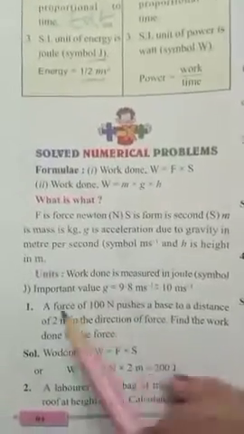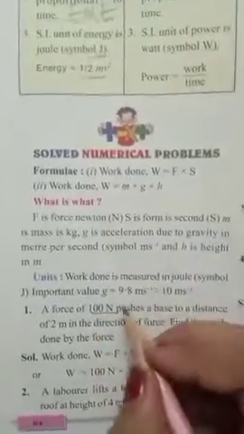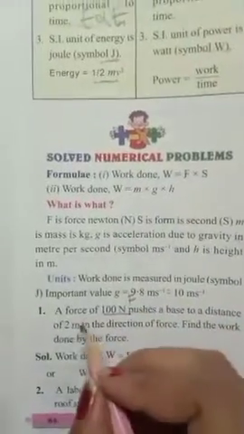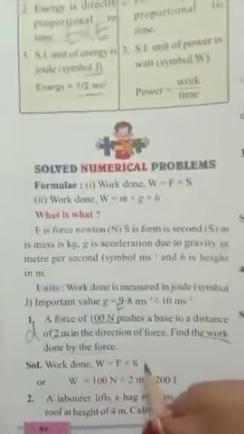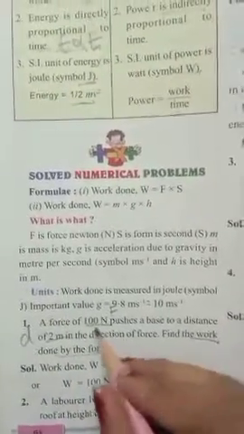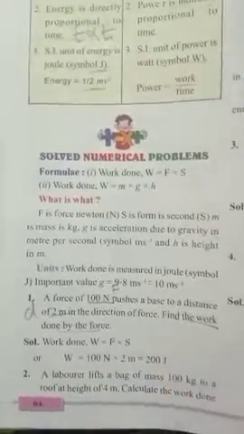So there are some numericals. A force of 100 Newton. So force is already given and distance is given, means work done we have to find out. Find the work done by the force. Work done is equal to force into distance, means 100 into 2. 100 into 2 means 200 joule.